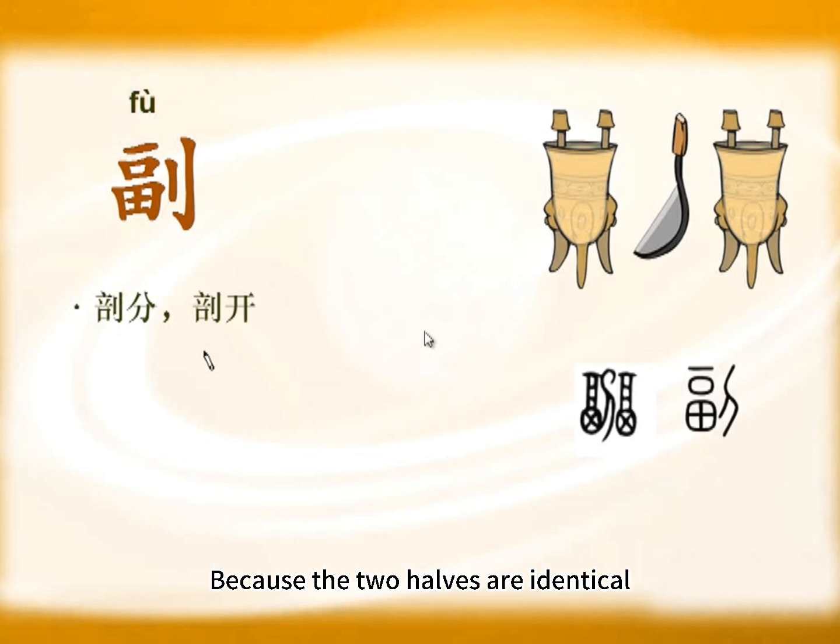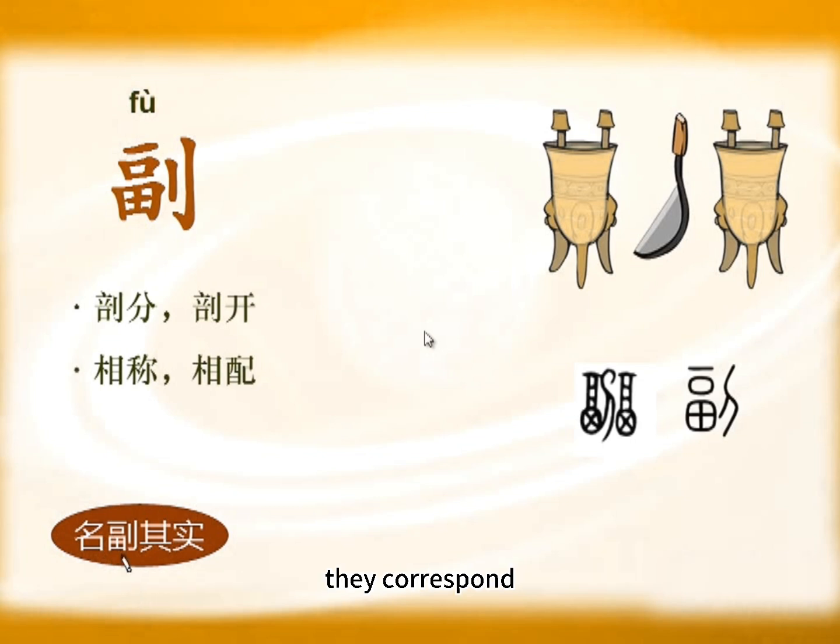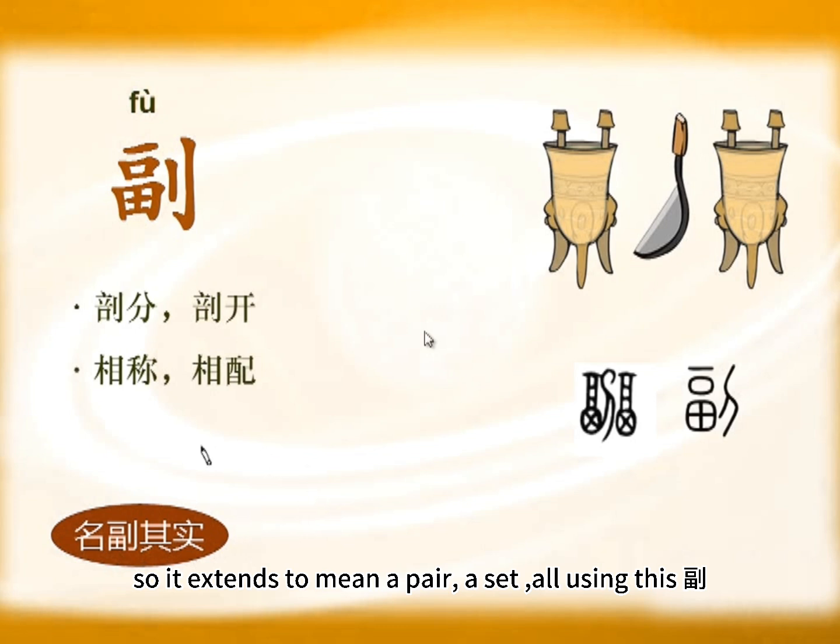Because the 2 halves are identical, it extends to mean matching or fitting. For example, 名副其实 means the name matches its reality. They correspond. 2 things were originally together, then separated by a knife. So it extends to mean a pair, a set, all using this 副.